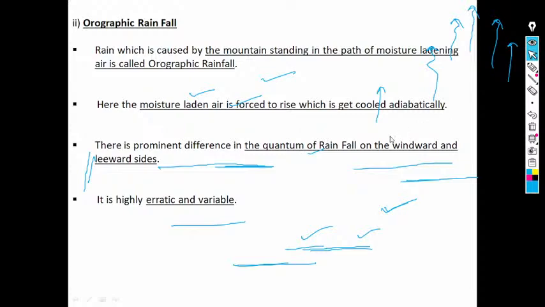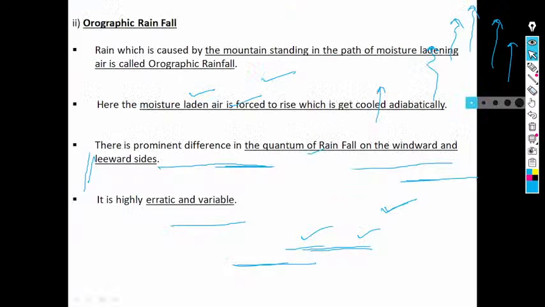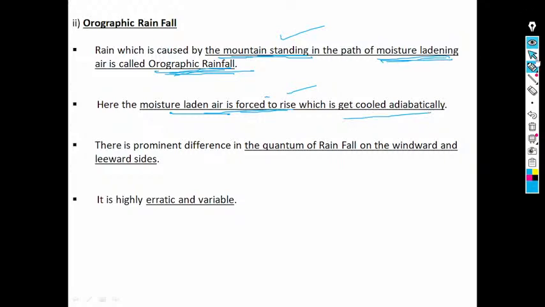Next we say the orographic rainfall. Orographic rainfall is that rain which is caused by a mountain standing in the path of moisture laden air. Basically, the mountain standing in the path of moisture laden air gives orographic rainfall. Here the moisture laden air is forced to rise, and it gets cooled adiabatically.